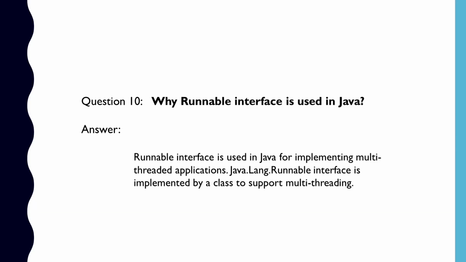Question number 10. Why runnable interface is used in Java? Runnable interface is used in Java for implementing multi-threaded applications. Java.lang.Runnable interface is implemented by a class to support multi-threading. So basically, if we want that the instances of a class should be executed by a thread, then that class has to implement the Runnable interface.